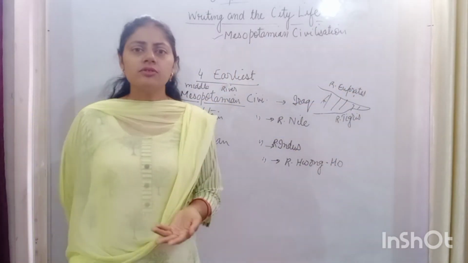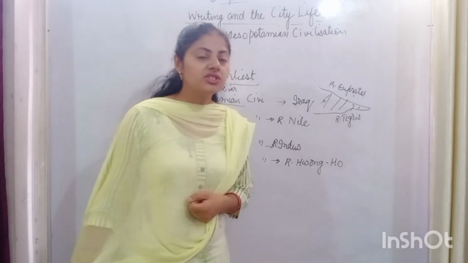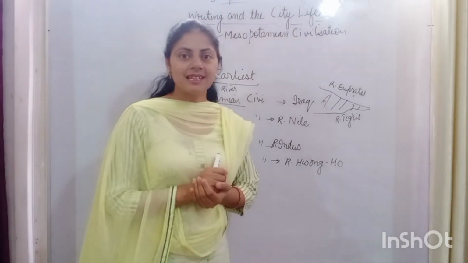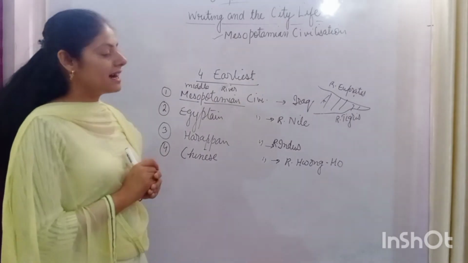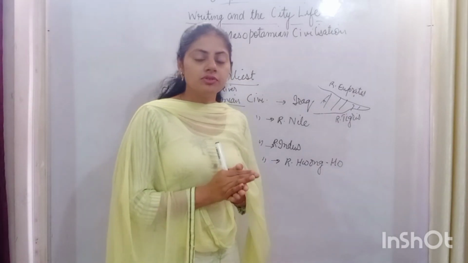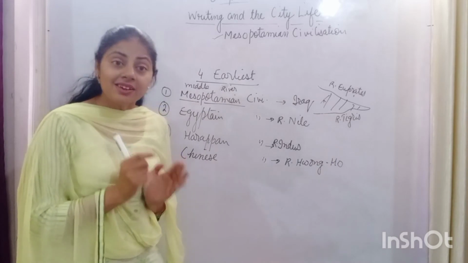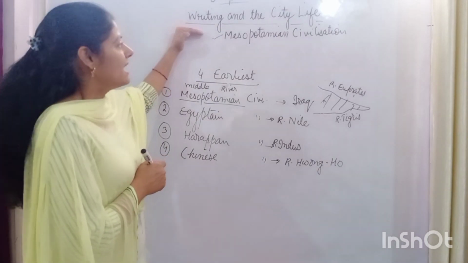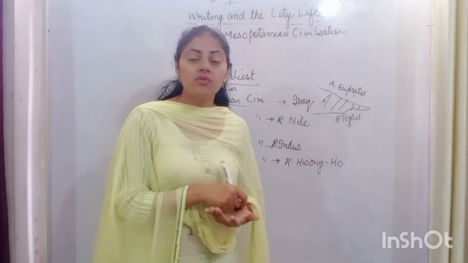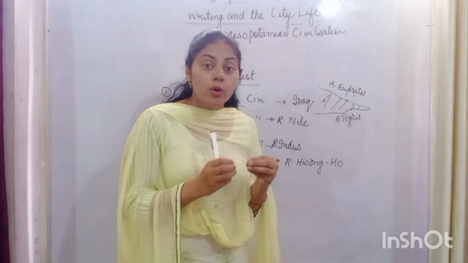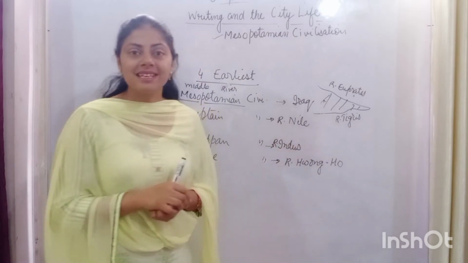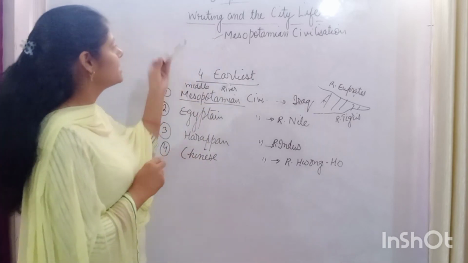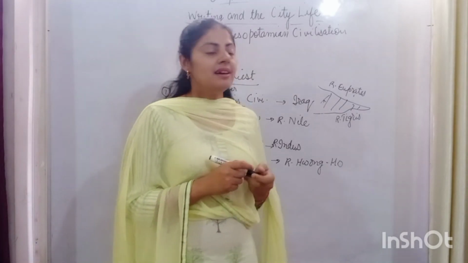So now obviously the question comes to your mind, why the name of the chapter is not given as the Mesopotamian civilization? Why is it said to be writing and city life? The reason is that, as I told you, it was the oldest civilization and it was the first civilization from where writing started. Okay. And the city life, that is the urban life, also was there in the civilization. So the origination of writing as well as city life started from the Mesopotamian civilization. That's why the name of the chapter is given as writing and city life.